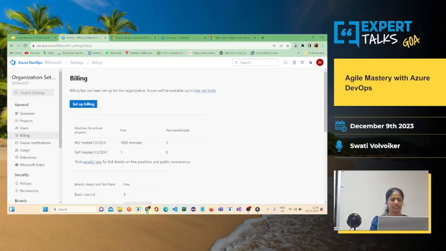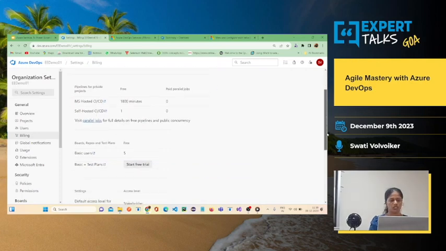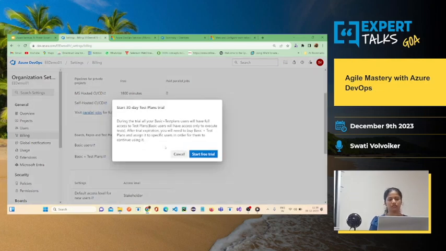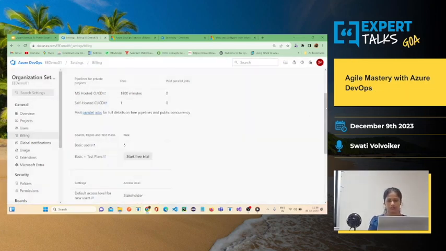So you can set up your billing. If you are hosting a pipeline, it is free for a certain period, and then you have to pay. Basic users are free for 5, and you can start a free trial. If you want to try out the test plan tool, you can try it for 30 days. You just have to click on start free trial and you can use it.